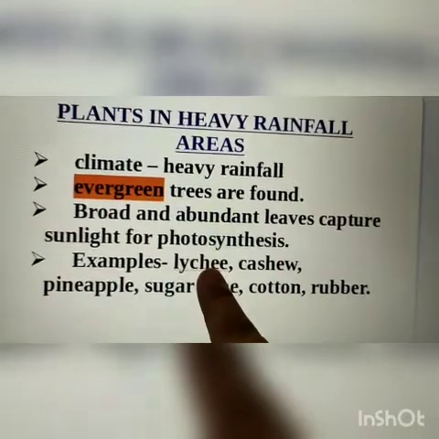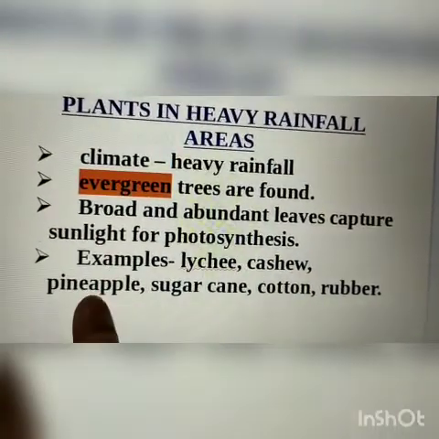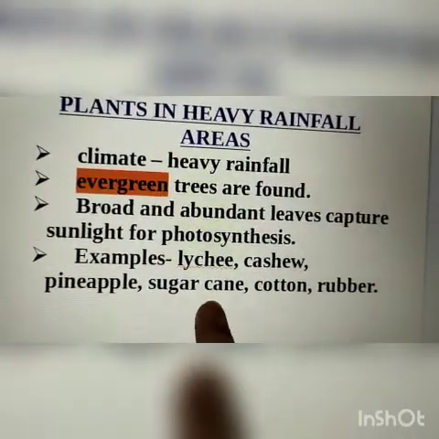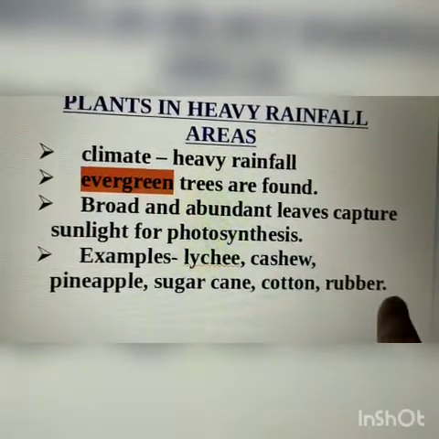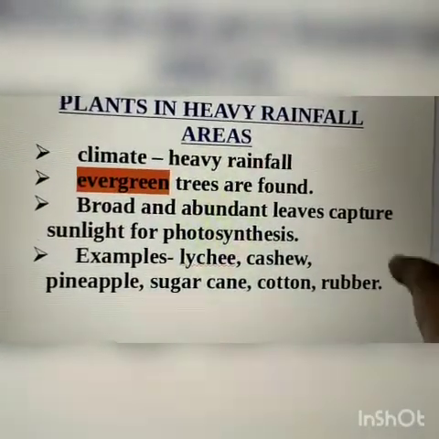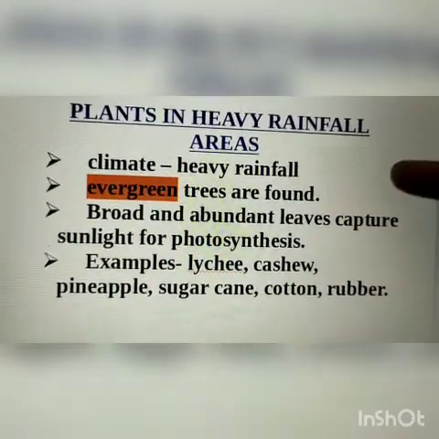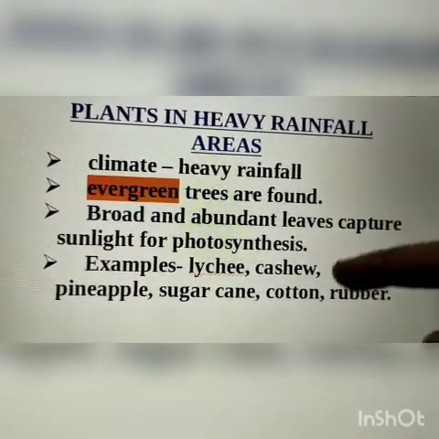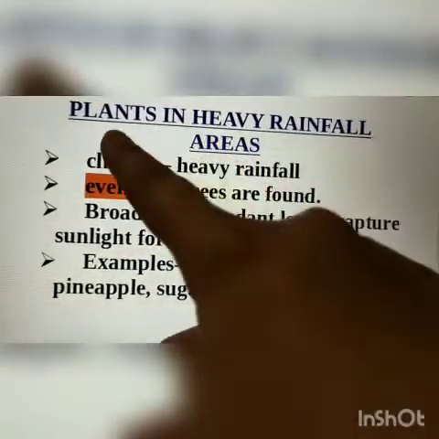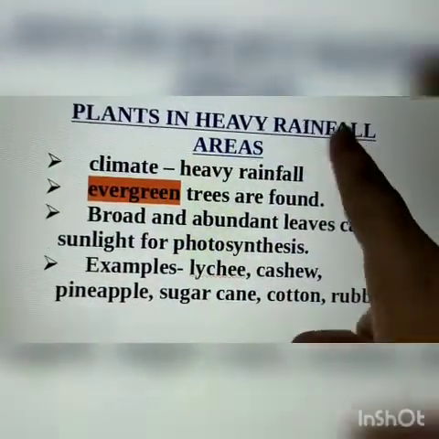So lychee, cashew, pineapple, sugarcane, cotton and rubber grow well in these areas. Okay, so these are the adaptations of plants which are present in heavy rainfall areas.